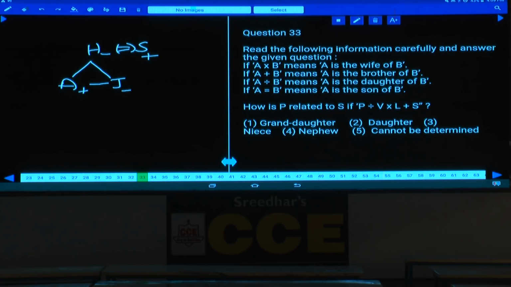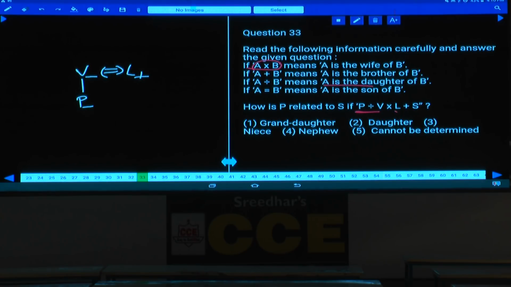Then question number 33, how is P related to S if P divided by B means A divided by B. A is the daughter of B. P divided by B, P is the daughter of B. V is here. And P is the daughter of B can be written like this. V into L is similar to A into B. A is the wife of B. Here V is the wife of L. V is the wife of L means L is a male.